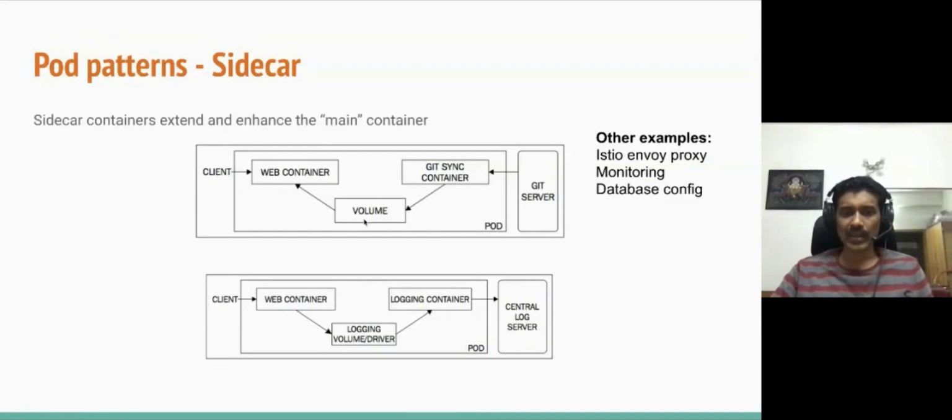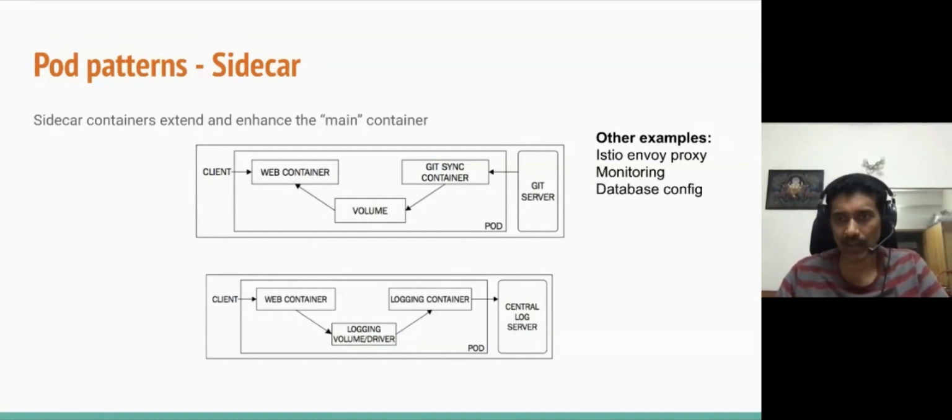An example here is you have a web container. It's going to write all the log related information in a volume. And then you have a logging container, which is going to take all these log related files and export them to a central log server. For example, this could be a Prometheus or a Stackdriver. Depending on where you're running the container, you can put a corresponding proxy, which will take the logs and export them into the right format to wherever your central log server is running. So this is a common sidecar.